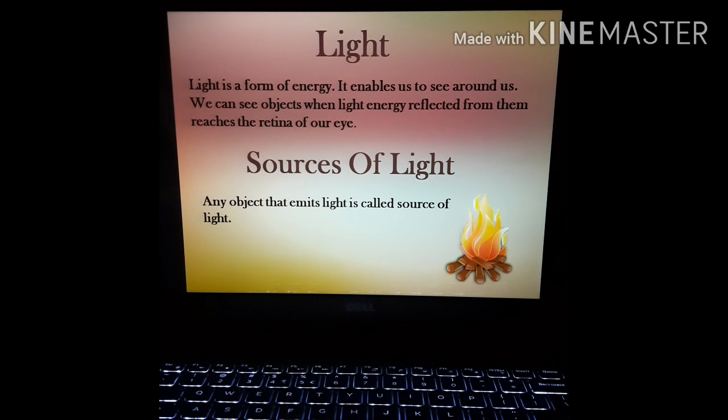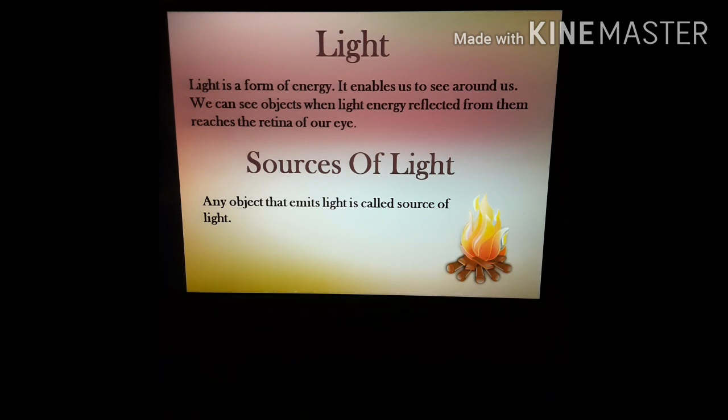We can see objects when light energy reflected from them reaches the retina of our eye. For example, in the morning we see our surrounding. This is due to the presence of sunlight. But at night, can we see the things? No, because there is a darkness all around. So this shows that we can see things in the presence of light only.